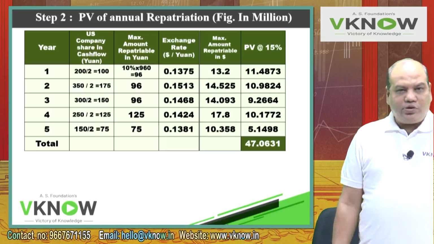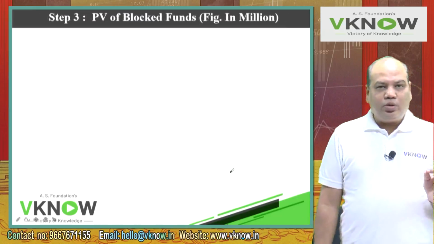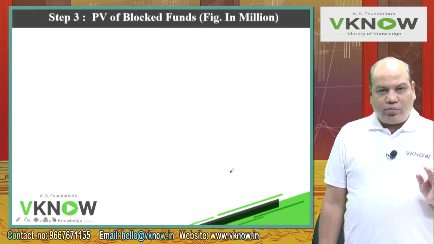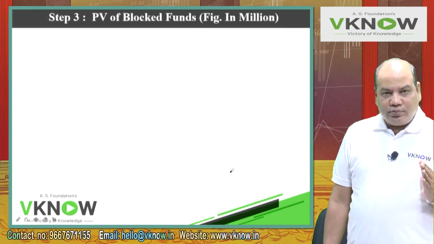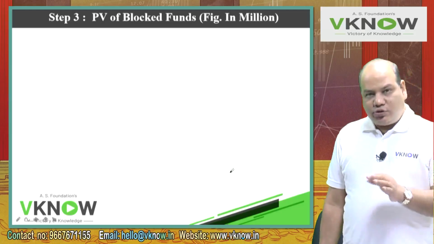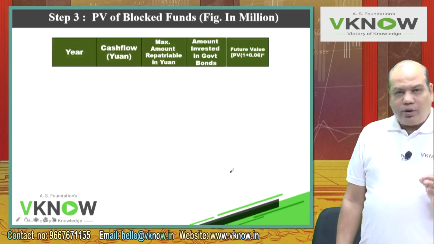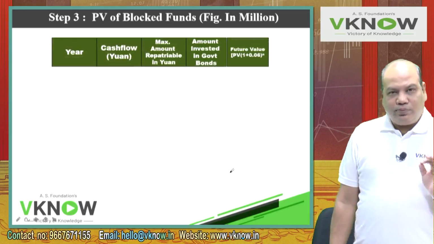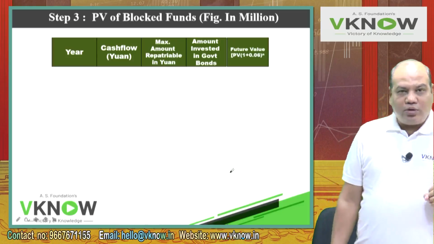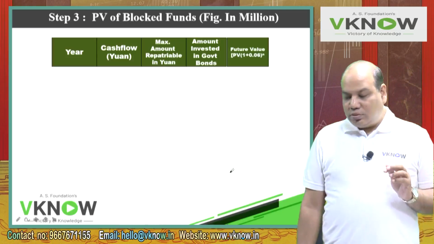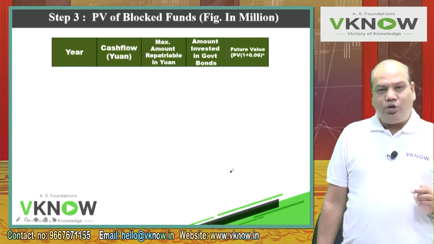One more step, step 3, is required, where we will calculate the present value of blocked funds. The amount will be different this time because our share is only 50%, not 100%. So the answer will change. Same 5 columns, same format we will follow: year, cash flow in yuan, amount repatriable in yuan, maximum amount repatriable in yuan.